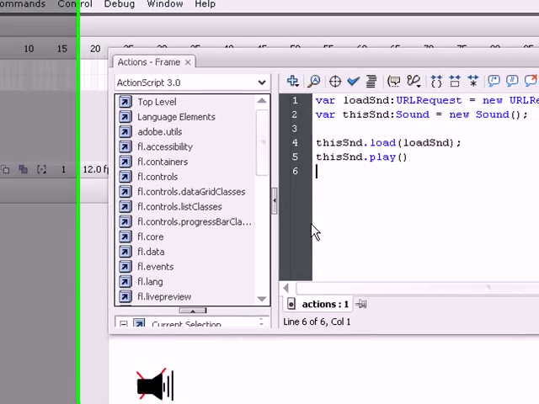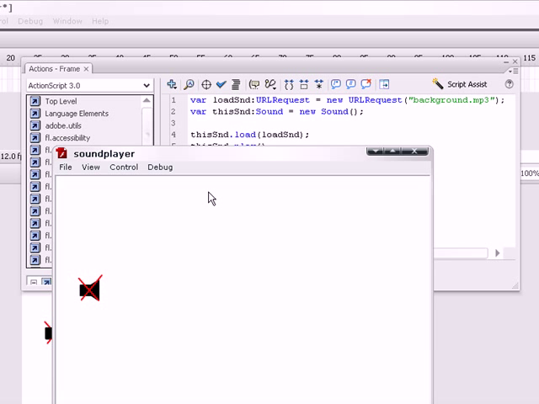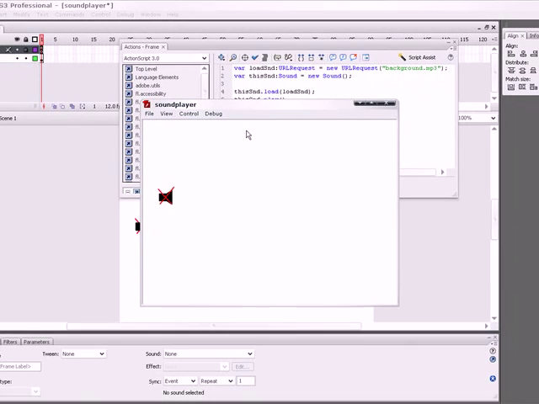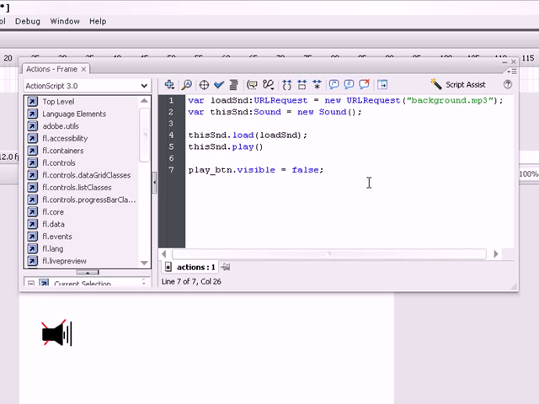Okay, now we need to not show the play button when the frame starts, because the song already plays. So now let's create that: play and store btn dot visible equals false. Now let's try if it works, if the sound plays. It works. Okay, now let's start to create the events.